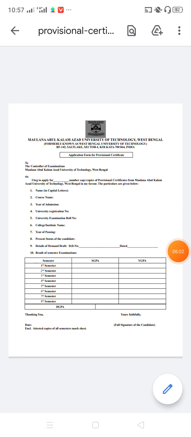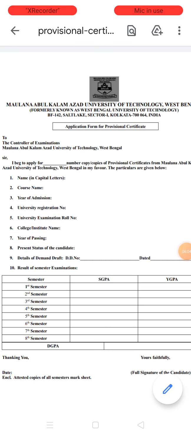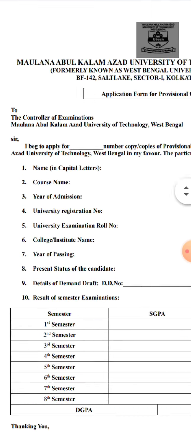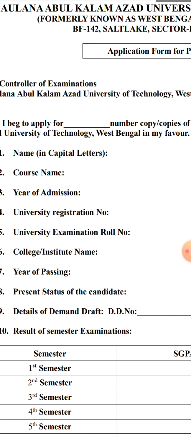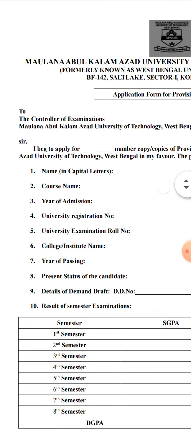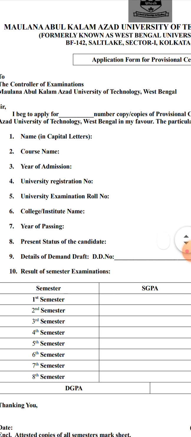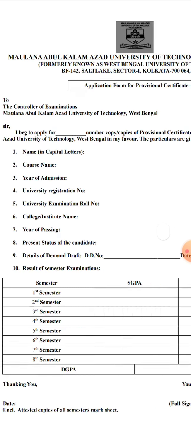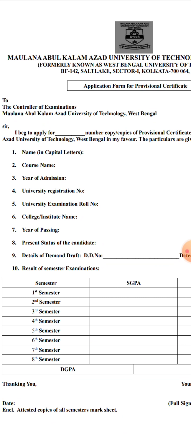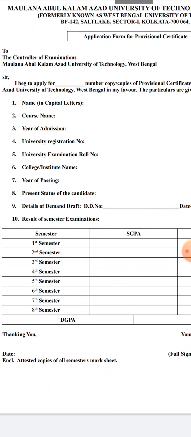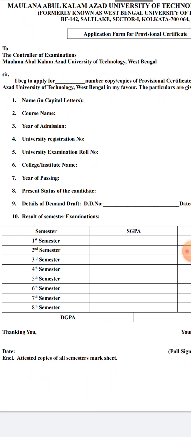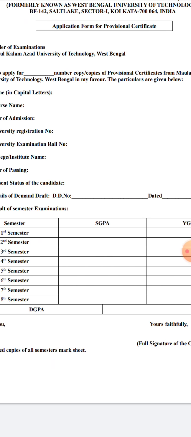So this is the form for provisional certificate. You have to fill it here. I beg to apply for, here you have to put for how many provisional copies you are applying. Normally you can apply for one copy, so you write one here. Then your name in capital letters, your course name, BTech or BCA, year of admission, university registration number, university roll number, college institute name, year of passing, and present status of the candidate, presently what you are doing, job or higher study, anything. Now you have to fill in your CGPA.